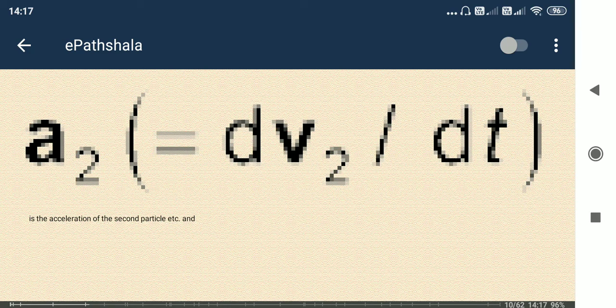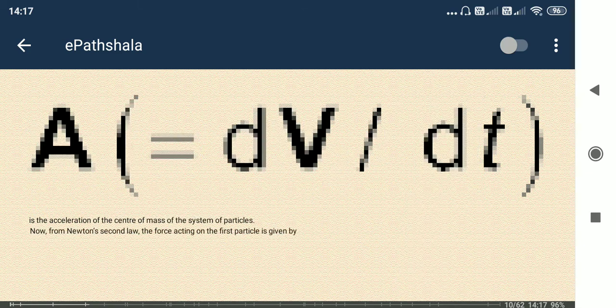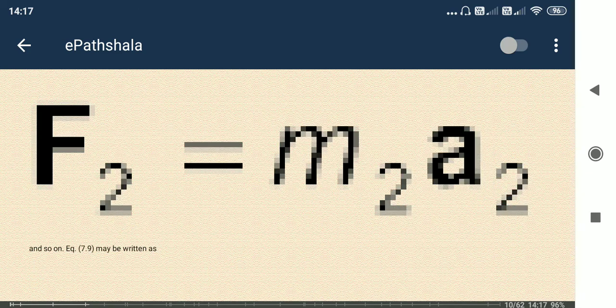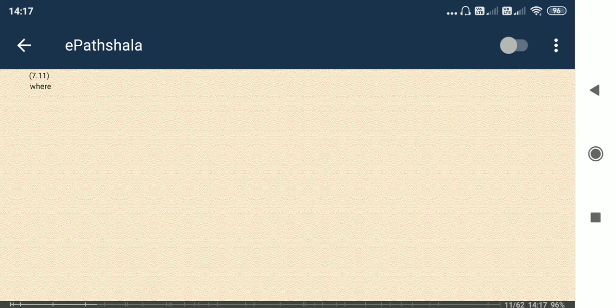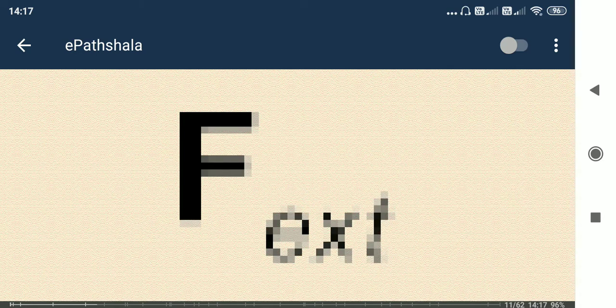So acceleration is obviously d by dt of v. So the applied force can be calculated on each particle, and we know that force is a vector quantity. So the addition of all those forces applied on each particle can be added to get the total force.